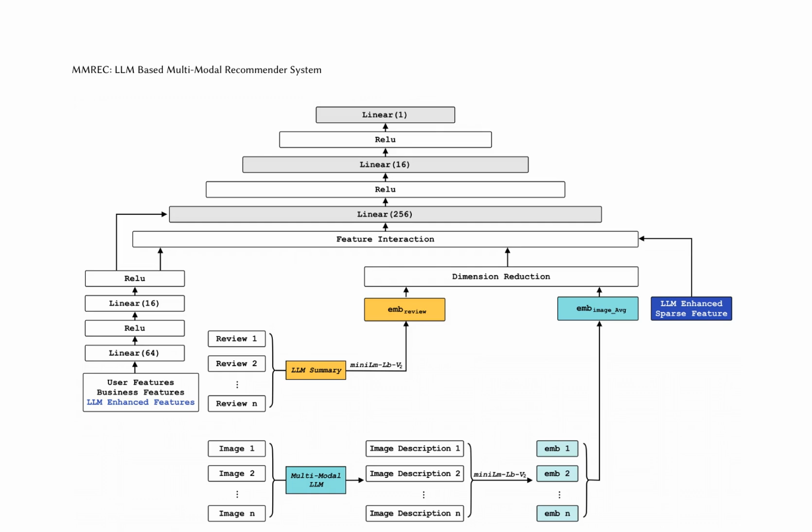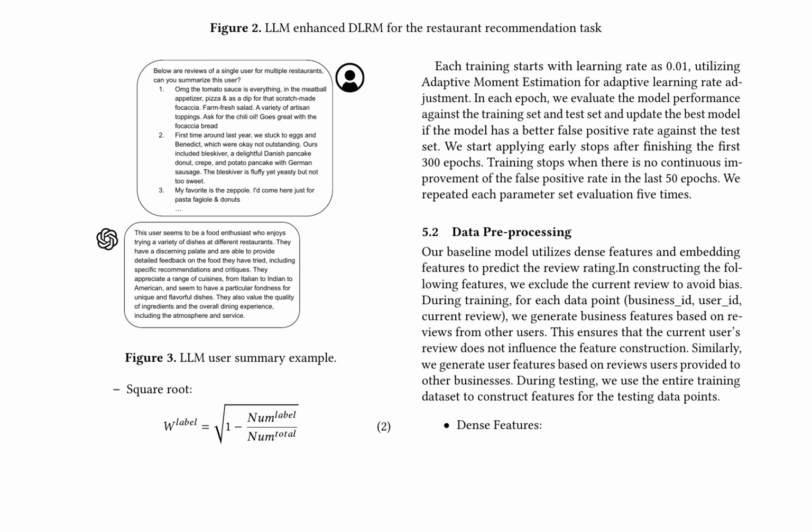The performance of MMREC is evaluated against both training and testing sets, demonstrating improved accuracy and reduced false positive rates compared to the baseline model. The addition of new dense features, such as price tags, and sparse features, like restaurant categories, contributes to these improvements. These features are generated using prompt engineering with the GPT-3.5 Turbo 1106 model, allowing for a more nuanced understanding of user preferences and business characteristics.